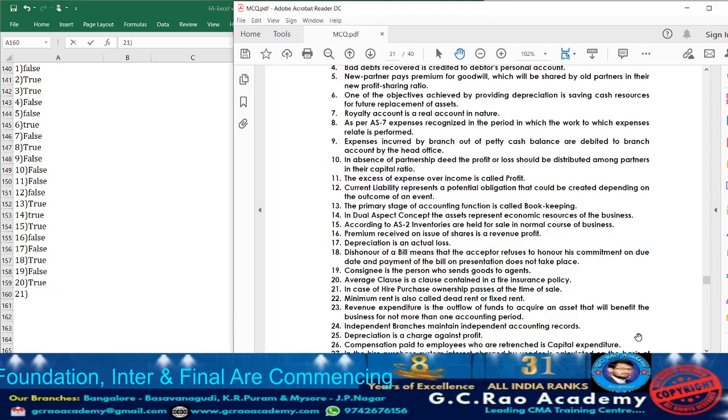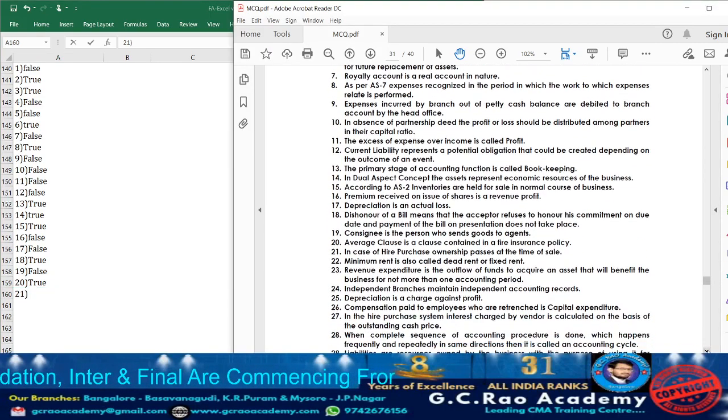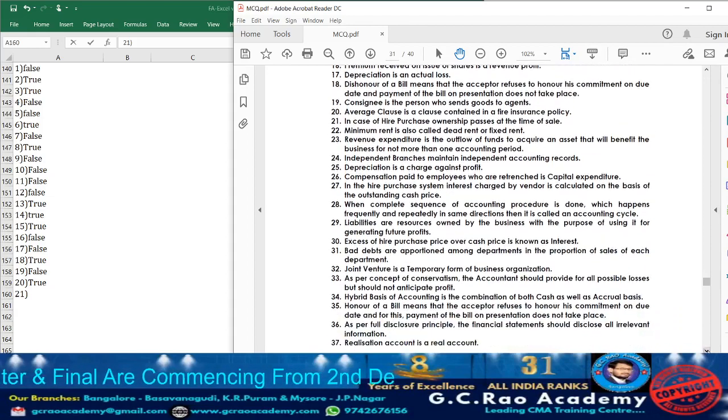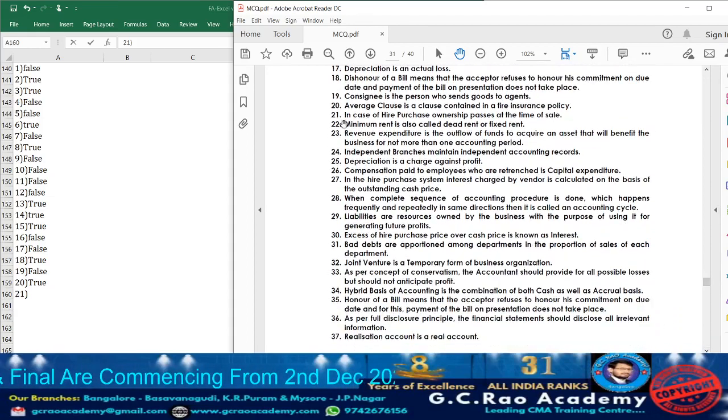Now moving on to point 21. What are they telling? In case of hire purchase, ownership passes at the time of sales. Wrong. Why? In case of hire purchase, at the time of sale, only the possession of the goods gets transferred to the purchaser.